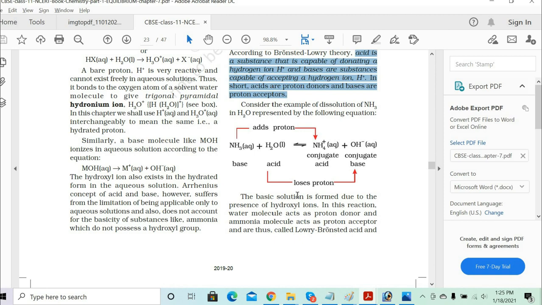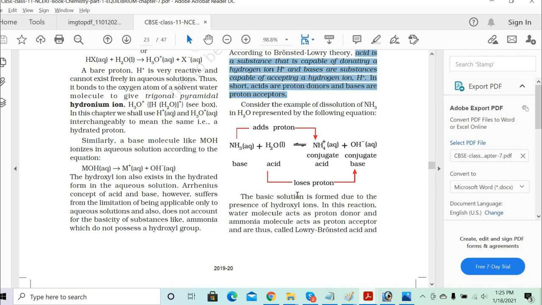So ammonia adds a proton, because water gives you H plus ions. The H plus ions combine with ammonia to give the NH4 plus ions, and water gives you the OH minus ion. As per the Bronsted-Lowry concept, bases are the proton acceptors. So here NH3 takes one H plus ion and becomes the NH4 plus ion.